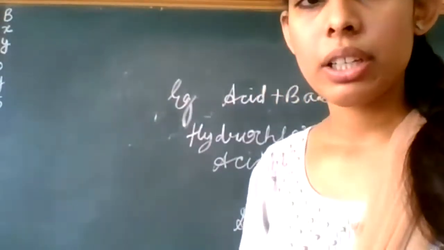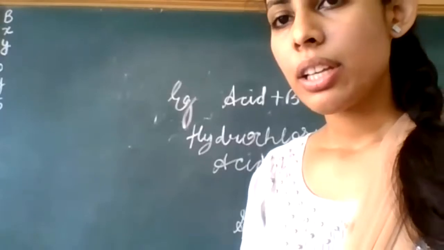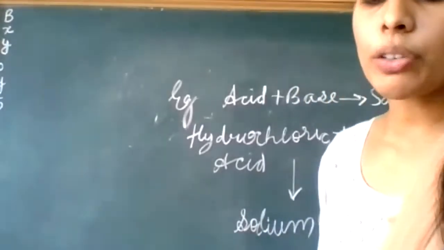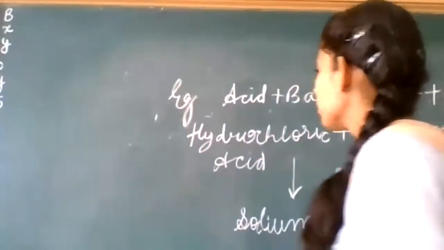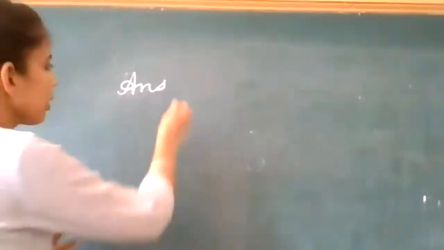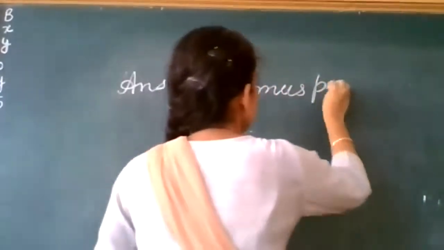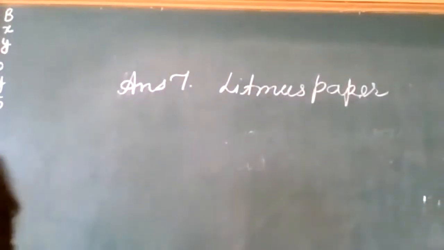Very good, neutral. Okay, listen now. Very good, Janvi. So how can you write? It is very easy to answer. You will write using a litmus paper. The simple answer will be the answer for the 7th one. You will firstly write the litmus paper. Friends, you will make proper sentences. I told you in the starting also.